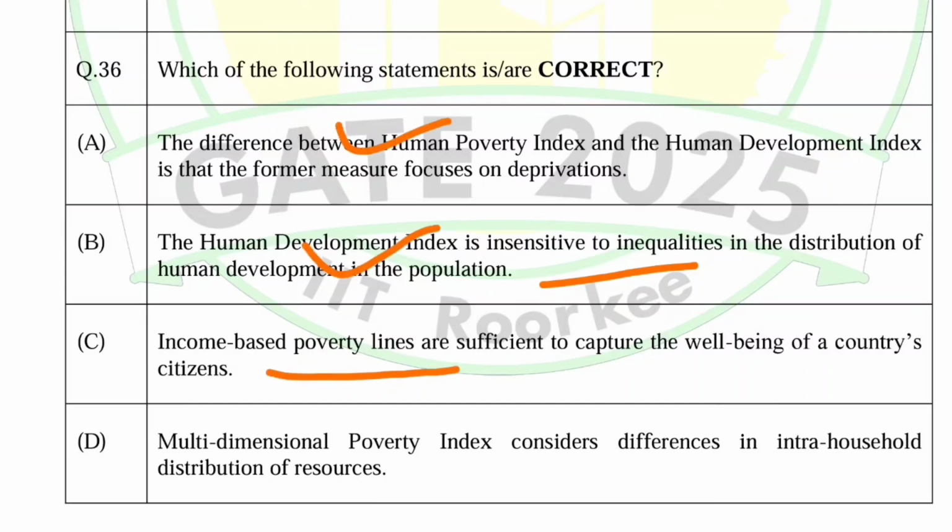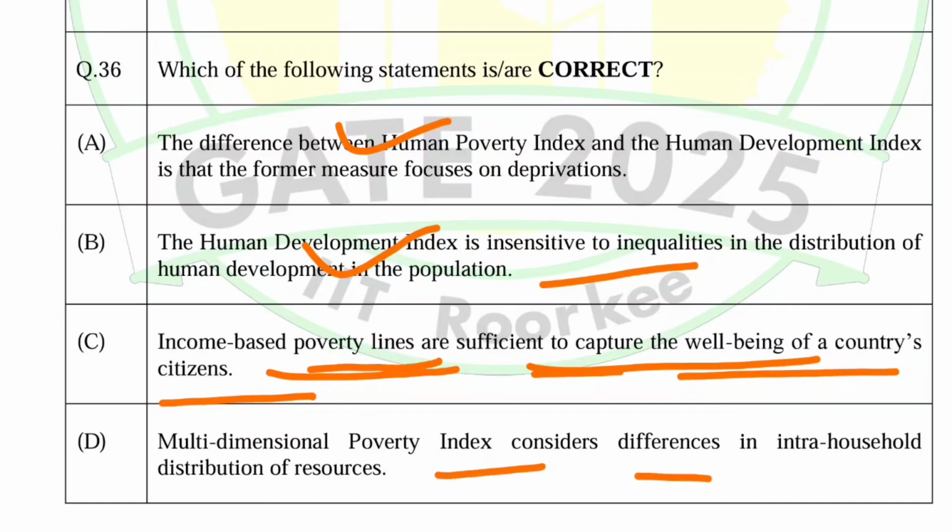Income-based poverty lines are sufficient to capture the well-being of a country's citizens. No, that cannot be correct. Another option is the multi-dimensional poverty index considers difference in the intra-household distribution.